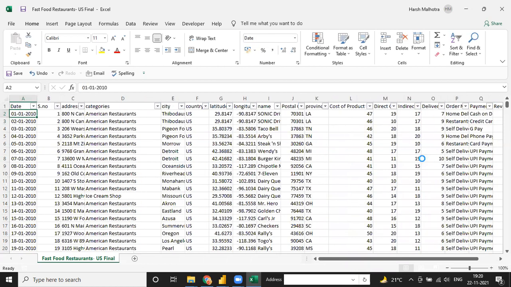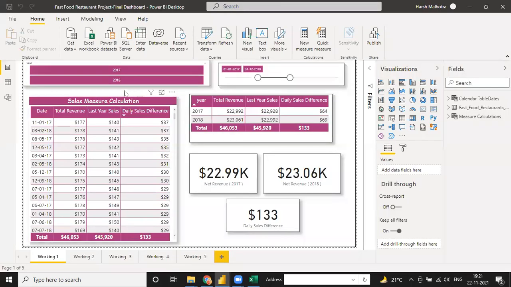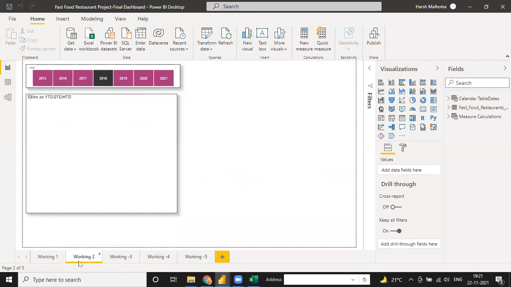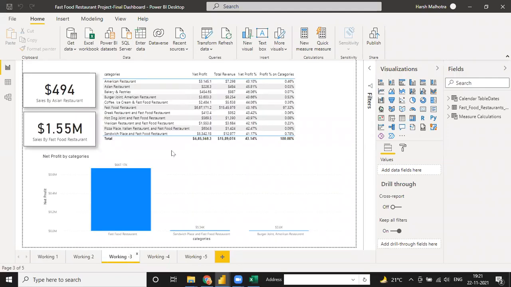On the basis of this data, we are making the visualizations and the complete dashboard for the fast food restaurant, and this is for the US only. If you have multiple country data, you can prepare it the same way, but the presentation, method, and functions should be the same for every country. This is just for demo purposes, but we prepare most of these kinds of reports on the basis of functions like this.